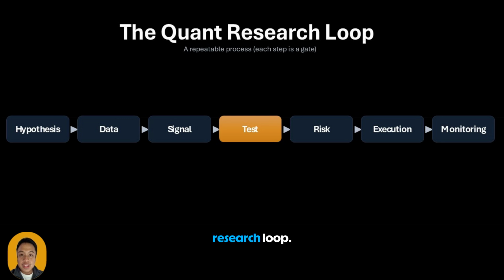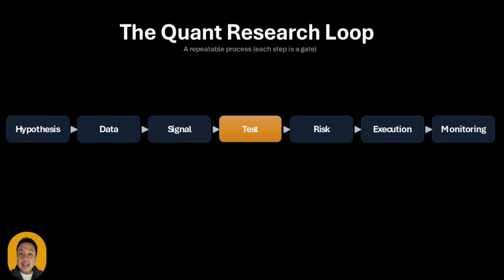This is the quant research loop. Every professional workflow, whether at a hedge fund or a bank, can be simplified into these steps. Hypothesis: what do we believe and why? Data: can we test it without cheating? Signal: can we convert belief into a number? Backtest: what happens if we apply the rule historically with realism? Risk: can it survive bad regimes? Execution: can we actually trade it? Monitoring: how do we know it breaks?